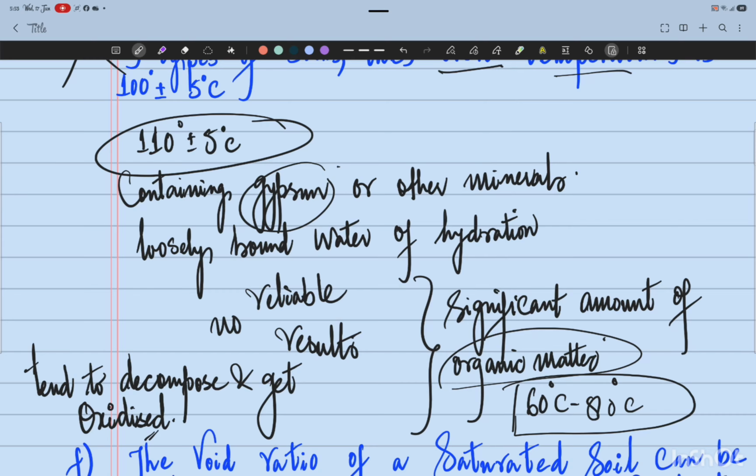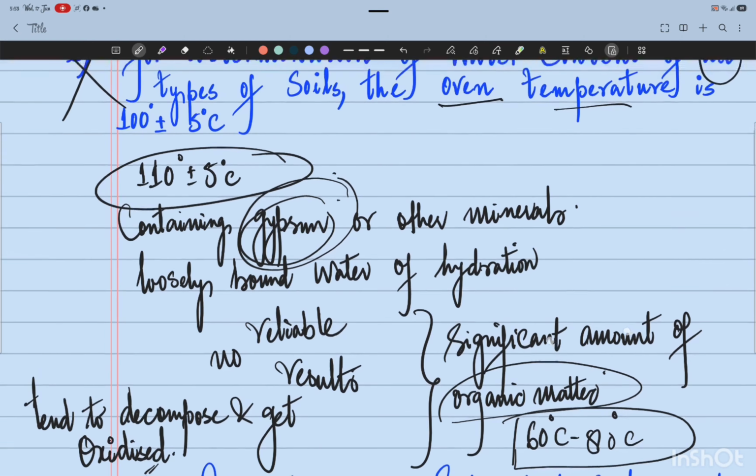This is generally recommended. Why? Because at high temperature, if we go on testing with the oven drying method for the determination of the water content for those soils containing gypsum at a temperature of 110 degrees plus minus 5 degrees centigrade, at this temperature gypsum will lose its water of crystallization, and the organic soils will tend to decompose and get oxidized.